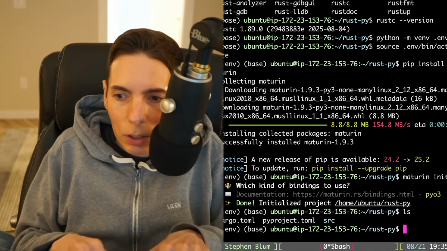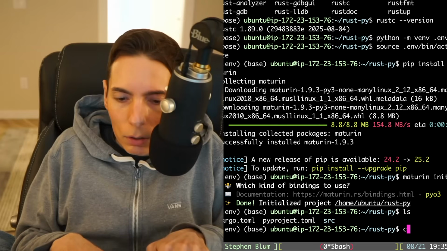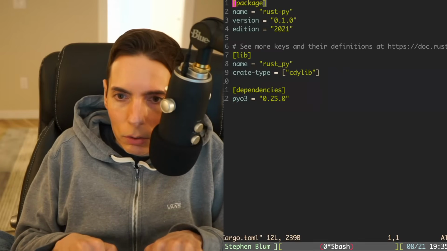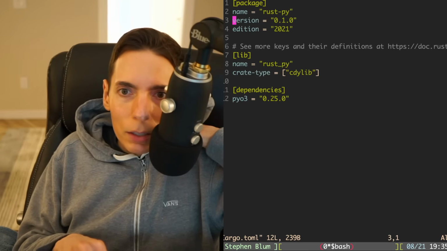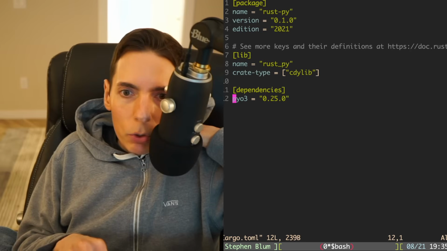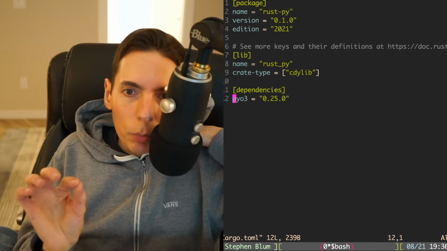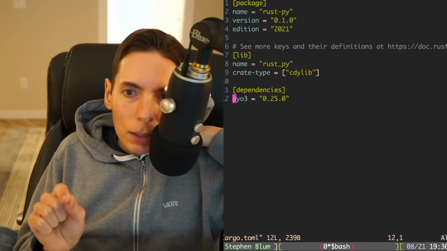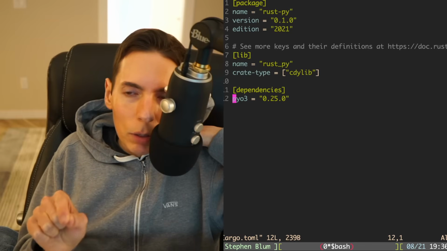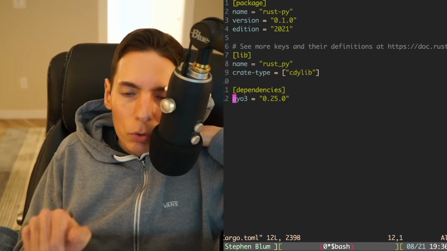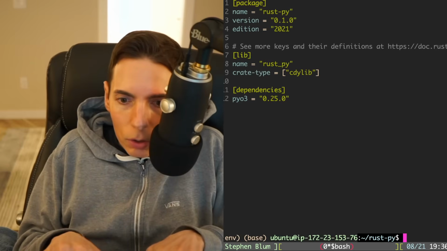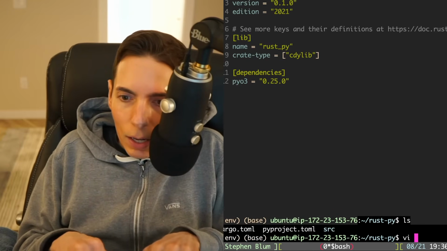Let's open up. I'm actually kind of curious. Let's look at this Cargo.toml. All right, so we've got ourselves a RustPy edition name. The lib, it's a lib RustPy, and we require PyO3, which is going to be our bindings. It's going to help us create bindings for, I think maybe through FFI, I'm not sure, for Python to call into Rust.